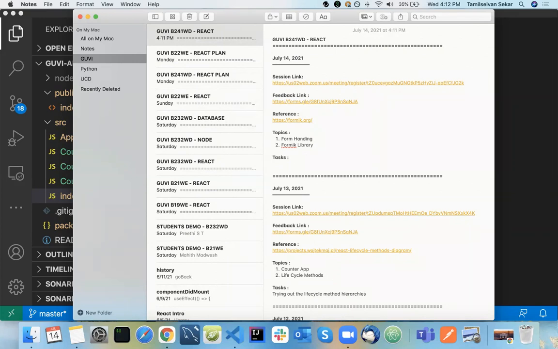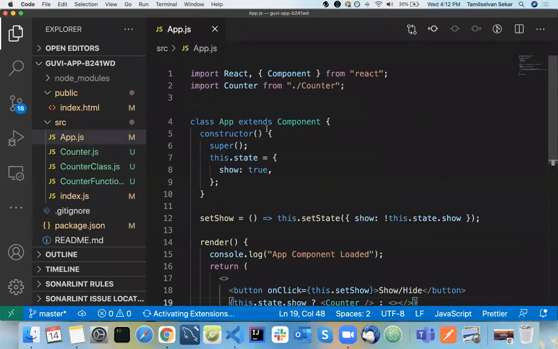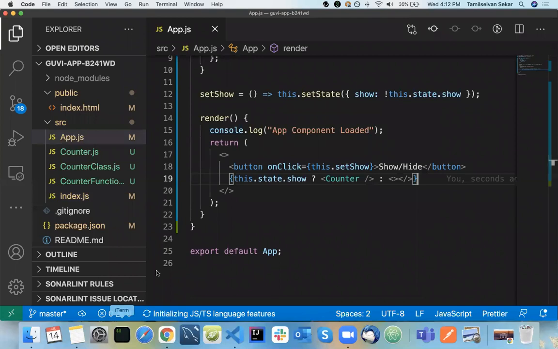So in my app.js, I already had my counter application, right? Let's run the application, so that we can see the current progress.